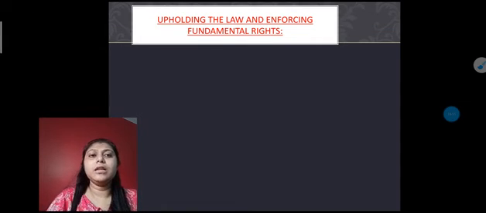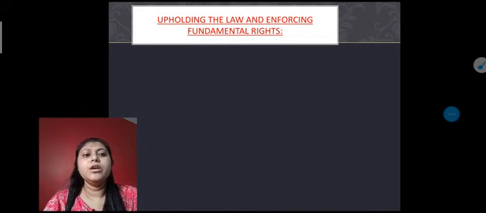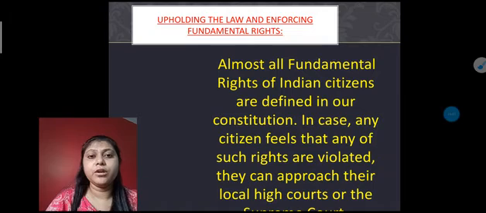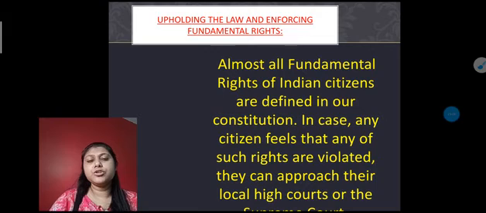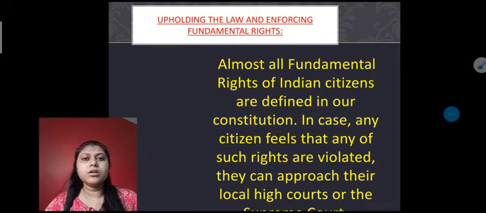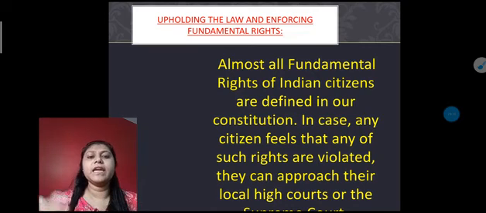Now the last role of the judicial system is upholding the law and enforcing the fundamental rights. You all know that fundamental rights are very important for our society and for our individual development. In our constitution lots of fundamental rights are given to our citizens, but if any citizen feels that someone is not giving them their fundamental rights, or someone has taken away their fundamental rights, whether that is a person, a state or a government, then the citizen has the right to go to the Supreme Court, the higher court, and appeal and register a case